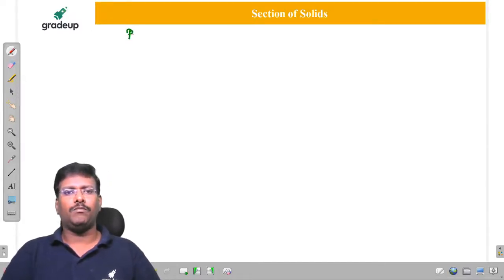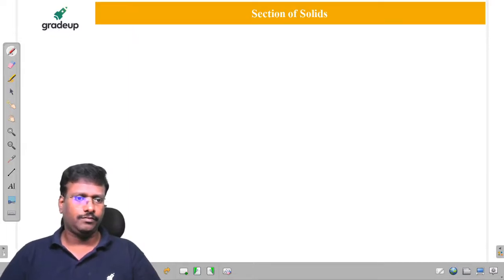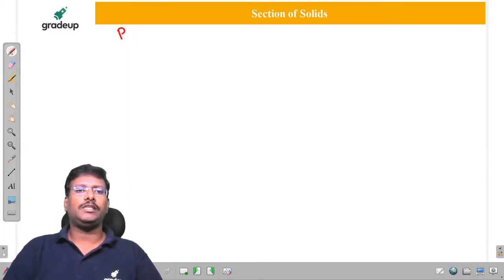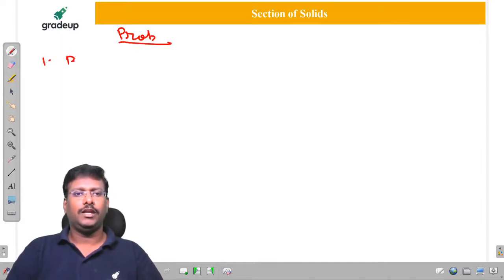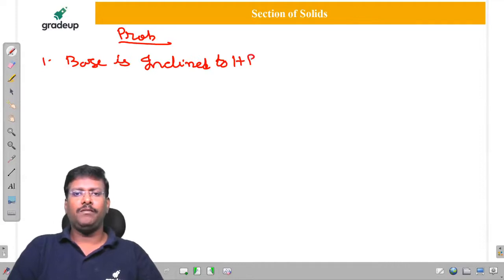In the problem, if the statements are given like this: first one, base is inclined to HP. Second, base is inclined to VP.